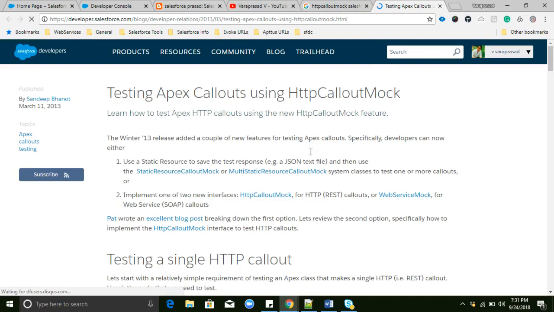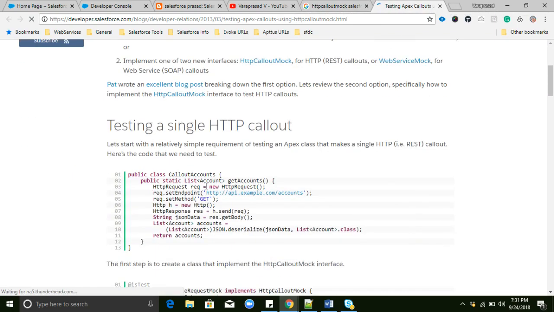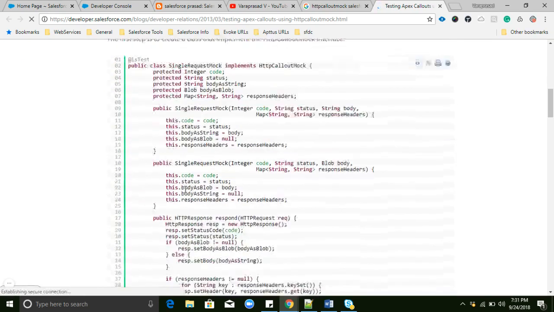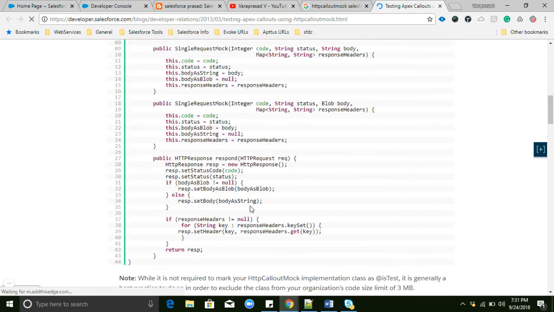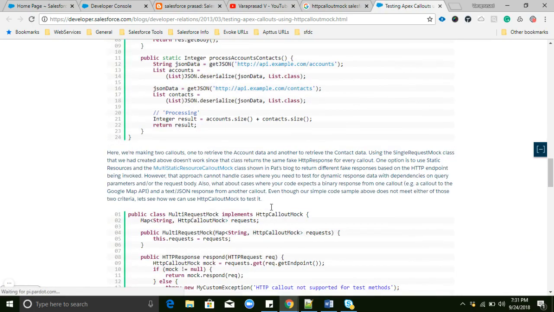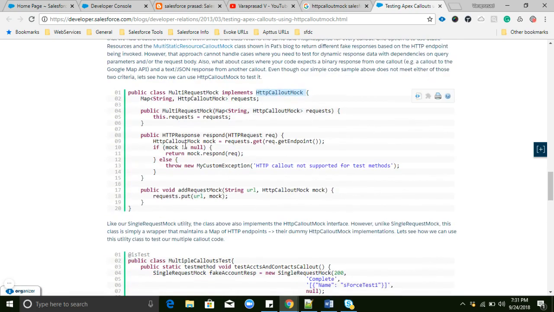This is an interface; Salesforce provides a predefined interface. Here you can see they have already written some sample class. This is HTTP callouts, right? Request, response, and all those things. To test those classes, we compulsorily need to implement this HTTP callout mock. In this interface only, we implement the sample request and sample response. Then we can call this HTTP callout mock interface class in the test class.